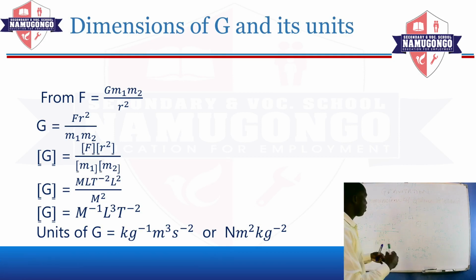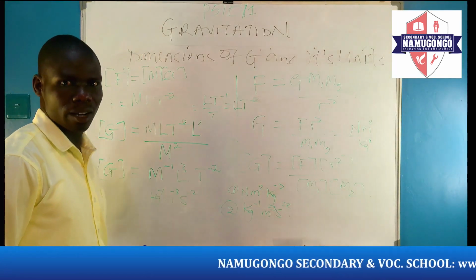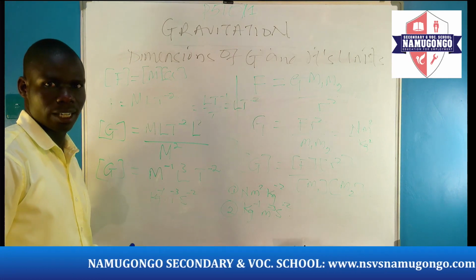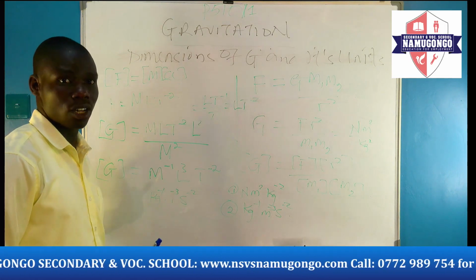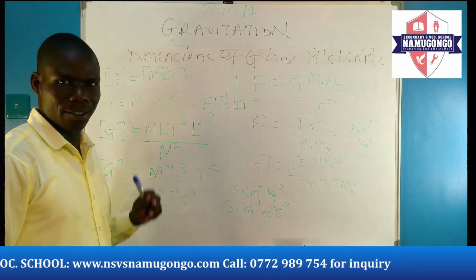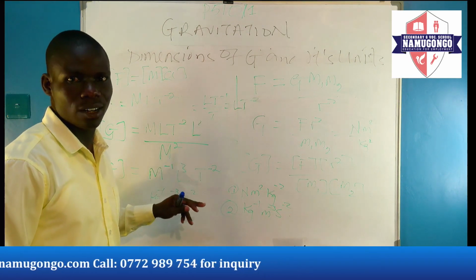Now, we have looked at Kepler's laws of gravitation, which can also be called Kepler's laws of planetary motion. We have stated law 1, law 2, and law 3. Tomorrow when they ask you to state Kepler's laws of planetary motion, you don't just state law 1 and keep quiet. You have to state law 1, law 2, law 3.